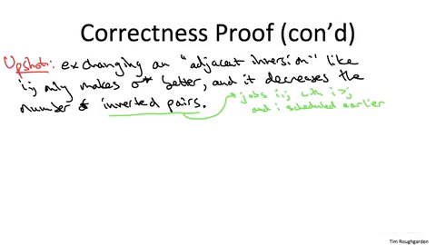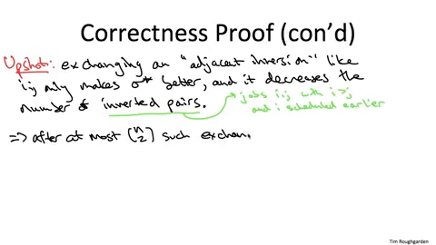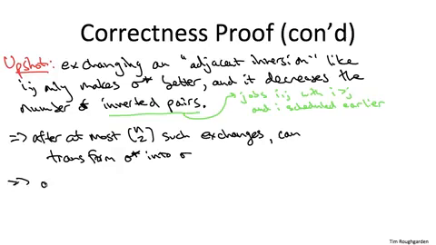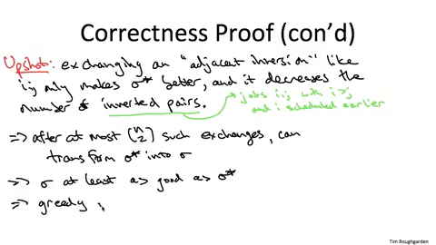Why can this not continue forever? Well, the number of inversions can only be n choose 2 initially. That's if you start with the schedule n, n minus 1, all the way down to 1, if the jobs are initially backward. So we can only do this exchange n choose 2 times before we necessarily terminate with the greedy schedule 1 through n. At that point, what have we done? We've taken an arbitrary schedule sigma star, and we've massaged it, making it only better and better, terminating with our greedy schedule sigma. What does that say? That says our greedy schedule sigma is at least as good as what we started with, sigma star. So our greedy schedule is at least as good as this arbitrary schedule sigma star. So it's optimal. It's better than everything.